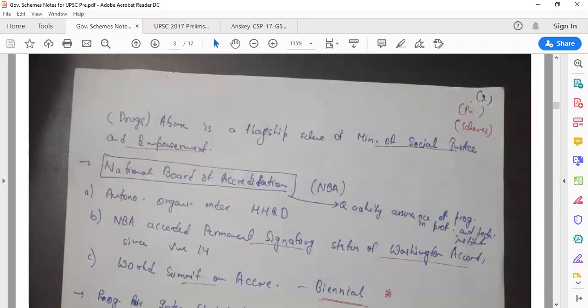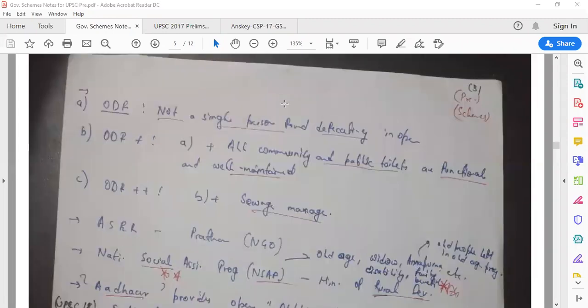First of all, ODF is open defecation free. Not a single person is found defecating in the open. That is ODF. What is ODF plus? In the case of ODF plus, the first scenario must be fulfilled, that is, not a single person found defecating in the open. Apart from that, all community and public toilets are functional and well maintained. So ODF plus also deals with community and public toilets. ODF plus plus is the second scenario. All the second scenario conditions should be satisfied. Apart from that, what else should be done? Sewage management. It also talks about sewage management.